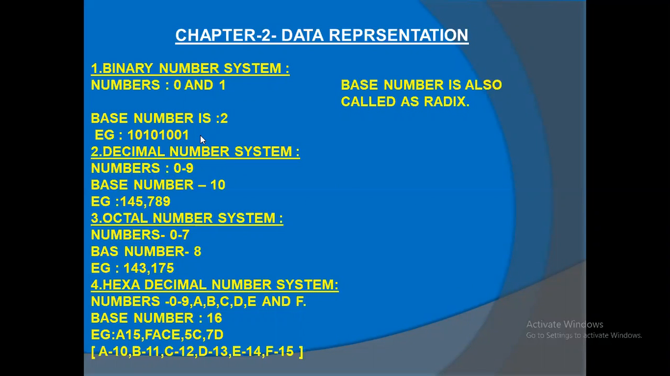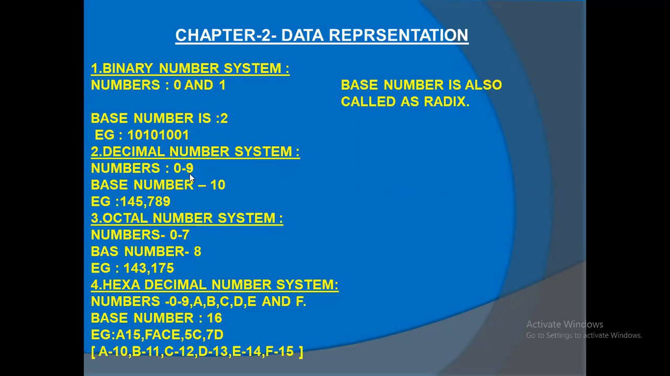Base, radix. Good. Okay, let me go to the next one. That is the decimal number system. Deci means 10. So let me see what numbers are there in the decimal number system. Means 0 to 9: 0, 1, 2, 3, 4, 5, 6, 7, 8, 9. Up to 9 only.